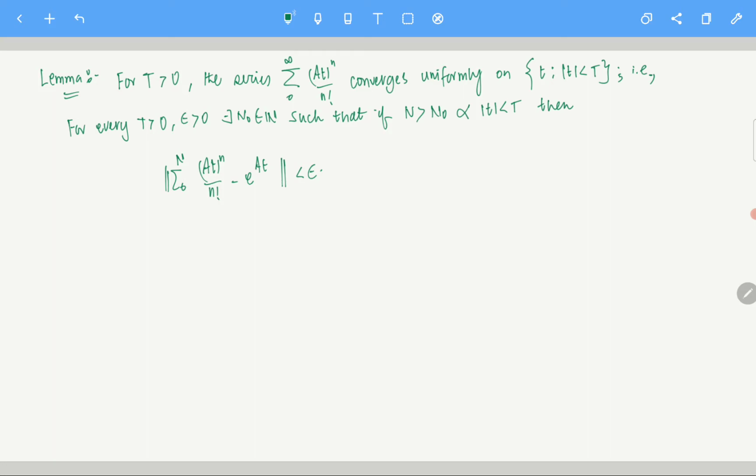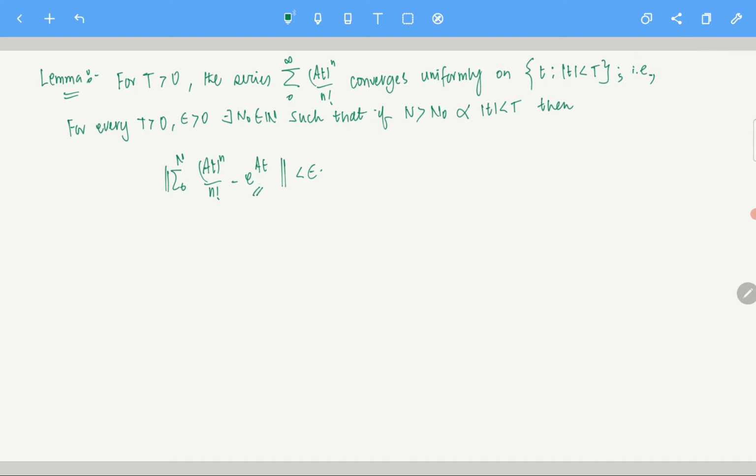Clear? So essentially what I am saying is this particular series converges to exponential At. Now we don't know what exponential At is, we are just defining it like this. So basically we are saying it converges, and it converges to some matrix which we are naming exponential At. Clear?